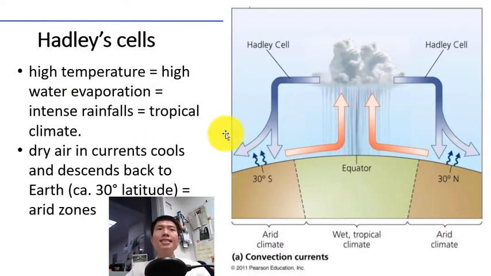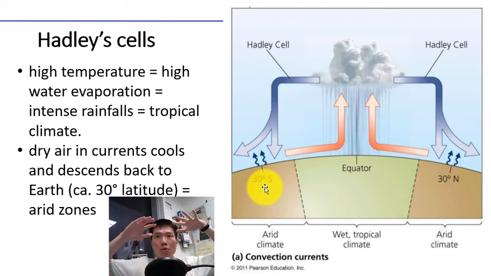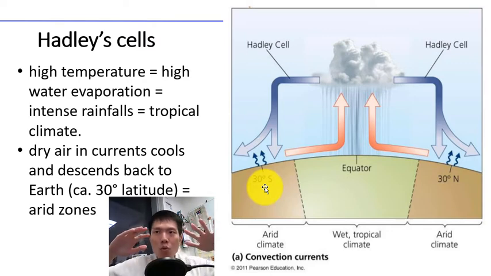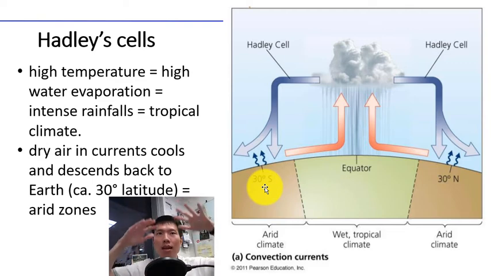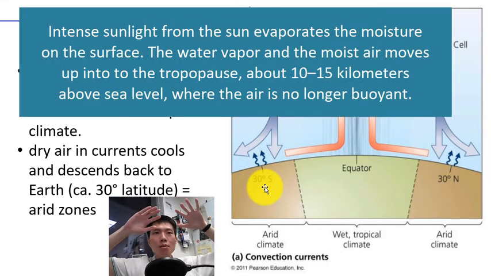Now, the intense sunlight from the sun evaporates the moisture on the surface, right? Because it's hot, molecules absorb energy, vibrate, and water is the most abundant here. So the water vapor and the moist air move up to the tropopause, about 10 to 15 kilometers above sea level, where the air is no longer buoyant. It can't float high anymore. Now, the moisture in the air is then released as heavy tropical rains.